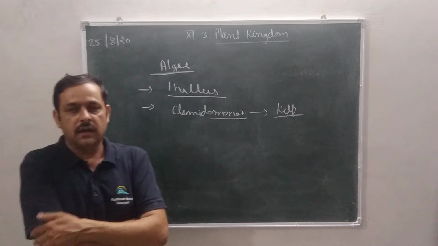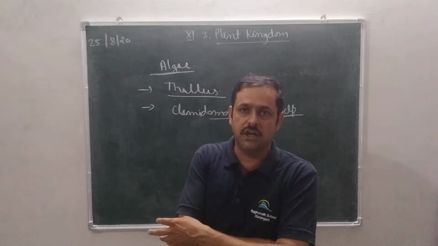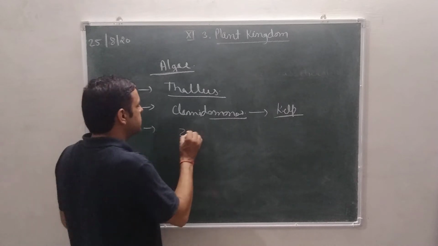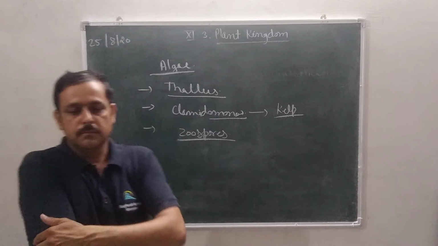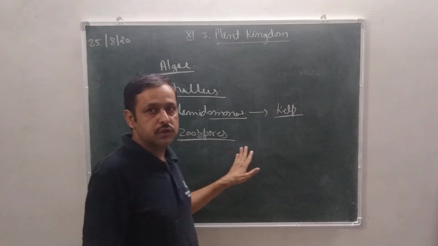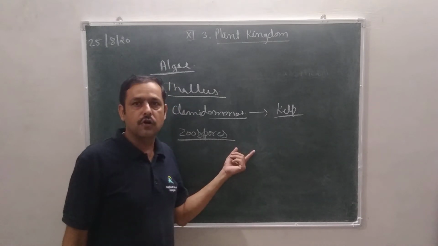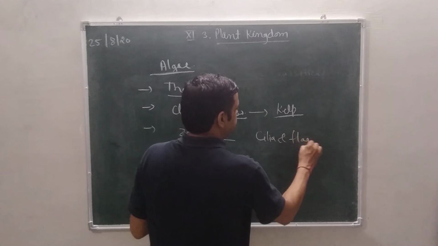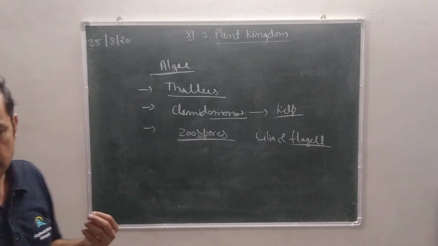Next character, they reproduce by asexual, sexual and vegetative reproduction. Asexual reproduction happens by zoospores and non-motile spores. Zoospores means the spores which can move from one place to another by locomotory organs like cilia and flagella. And non-motile spores do not move anywhere.